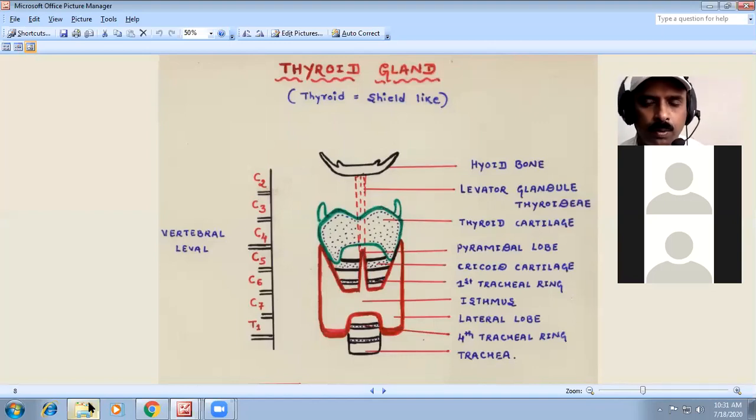Okay. And next, thyroid inflammation, hyperactivity or hypersecretion of the thyroid hormone, hyperthyroidism, hypothyroidism, cretinism, myxedema, all you have to remember. If it is enlarged very big, then we go for surgical removal of the thyroid gland, thyroidectomy. That you have to know.